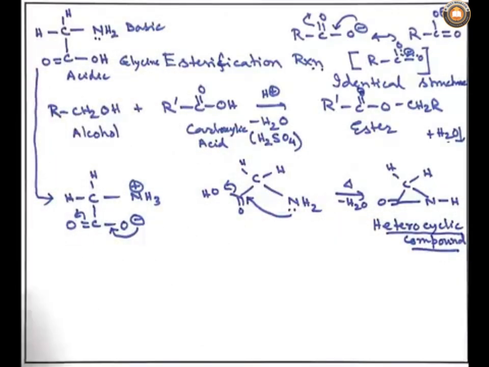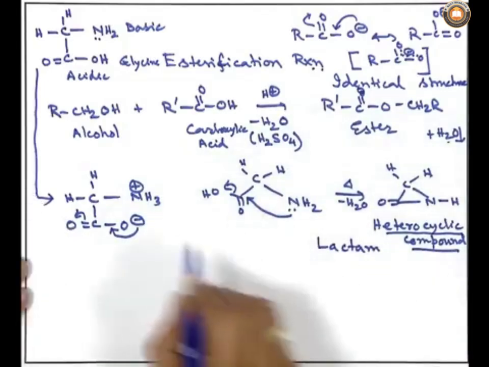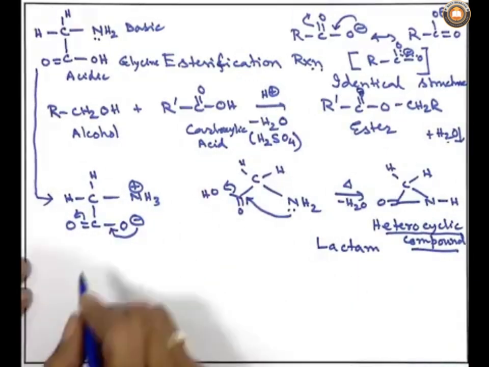So, from simple carbon nitrogen compound or amino acid, we are able to get a 3-membered heteroatom containing cyclic compound, and this type of compound has another trivial name, that is called lactam. Ester is one thing, and it is a cyclic ester.